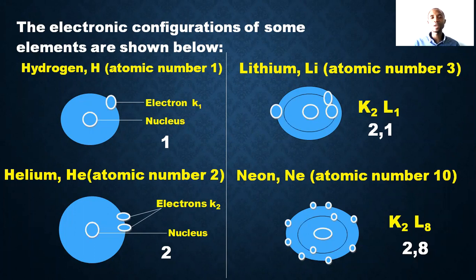Then neon, which is atomic number 10, we have K2L8, meaning that in the first shell we have two electrons. The second shell, which is L shell, we have 8 electrons. Put together, we have 10 electrons, which is the atomic number of neon.